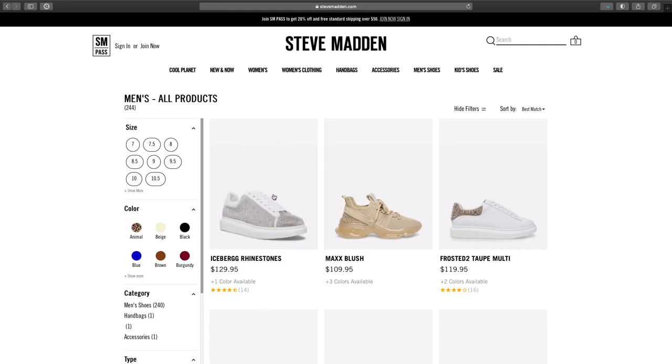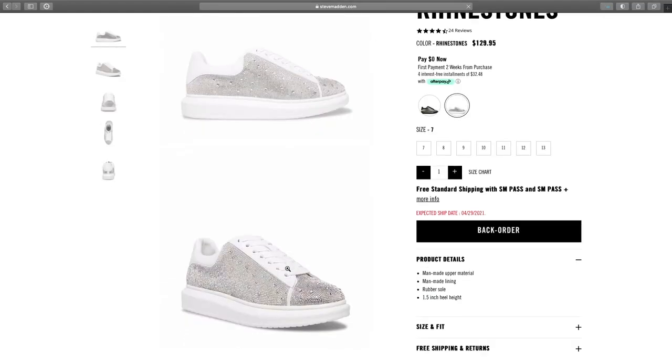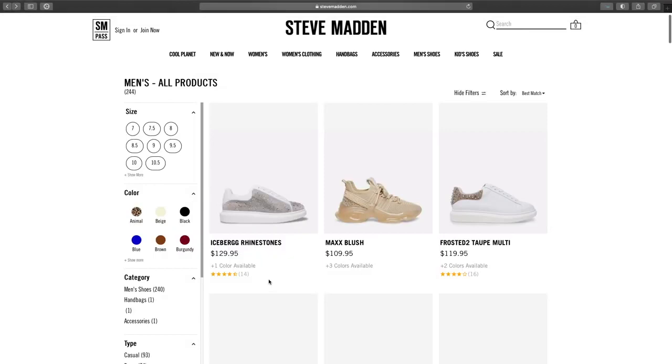So here we can see basically there's an image that, when we hover on it, an alternate image shows. There's the name, there's the price, there's some additional text, we can just call this secondary text. And then there's the reviews of the product if there are any. So pretty straightforward, pretty standard card component, not super basic.